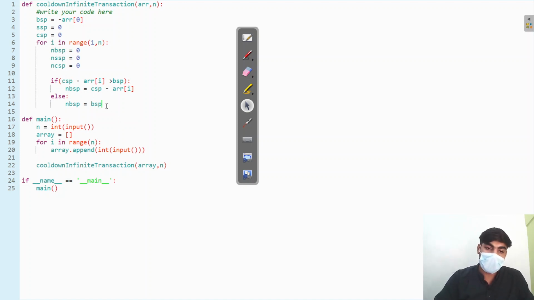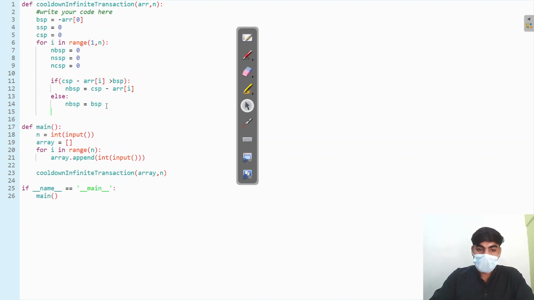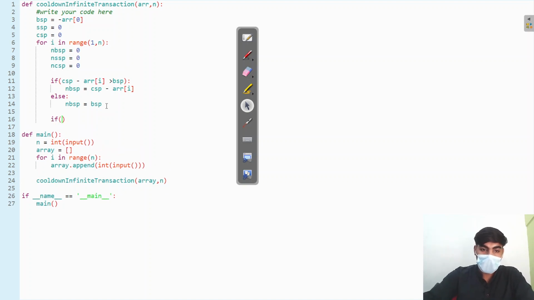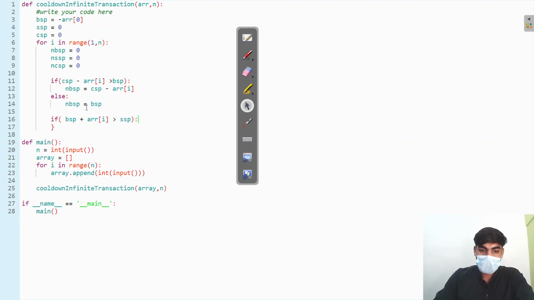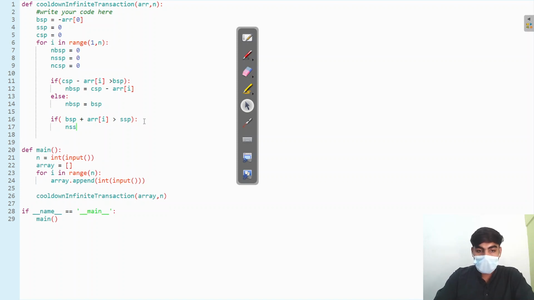Now the condition for selling state profit. If buying state profit plus today price is greater than the older selling state profit, then new selling state profit is equal to buying state profit plus today price.